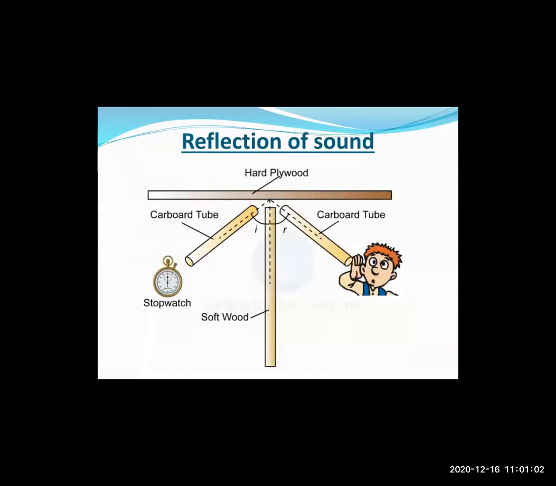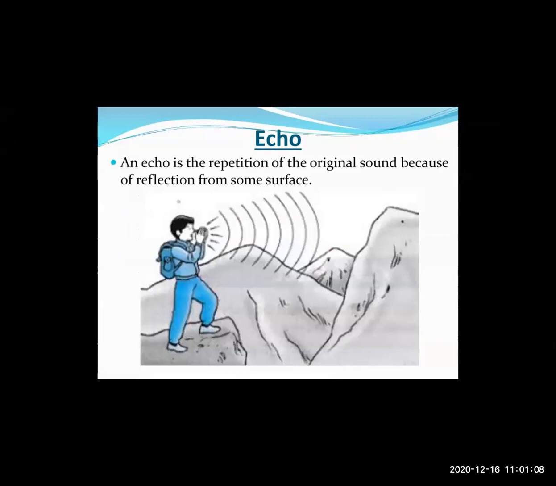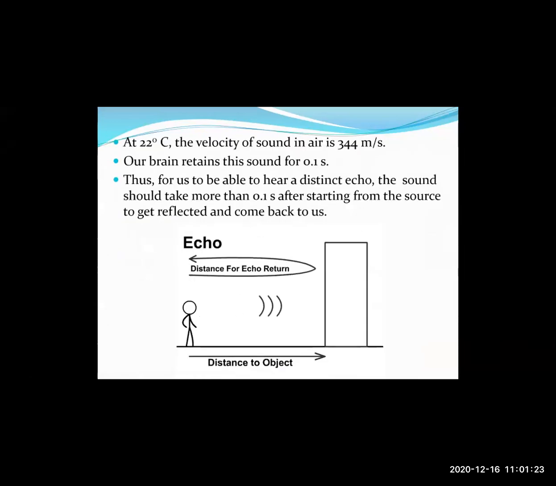Then we also saw the phenomenon of reflection of sound, where sound obeys the various laws of reflection. Then about echo: an echo is a repetition of the original sound because of reflection from some surface. You might have experienced the phenomenon of an echo when you visited a hill station. At 22 degrees Celsius, the velocity of sound in air is 344 meters per second.